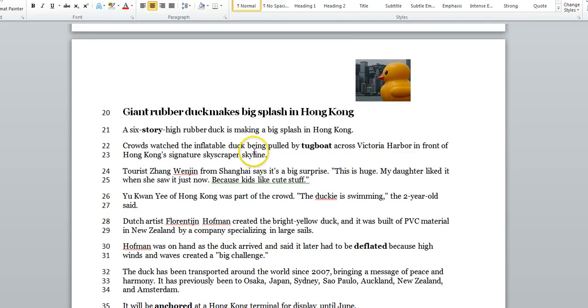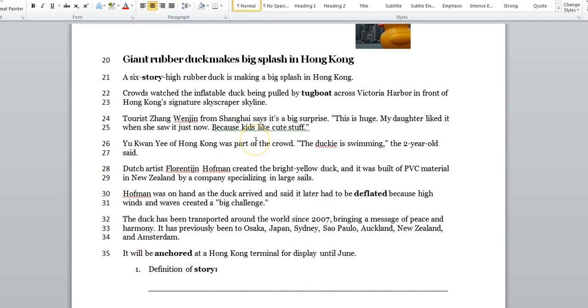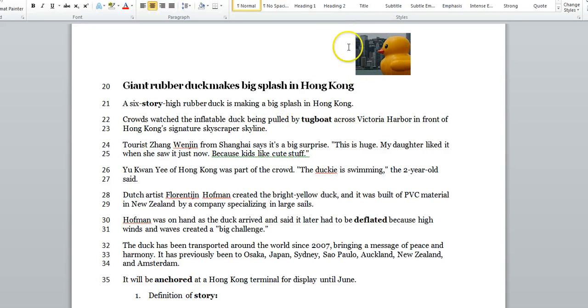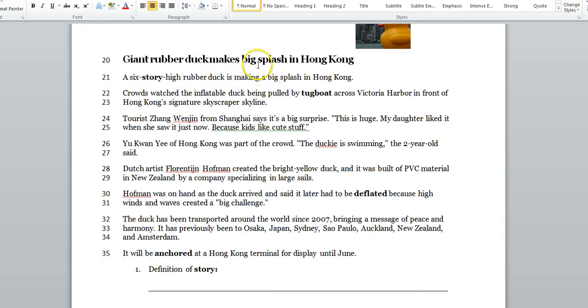Washington. Next story is about how an artist, a Dutch artist, someone from Holland, made a big rubber ducky 6 stories high, floated into harbors in certain Asian cities, and we're going to learn how it happened in Hong Kong, which is by China. And so here's all about it. Here's the name of the artist from Holland, or they're called Dutch people. And so we're going to learn all about that.